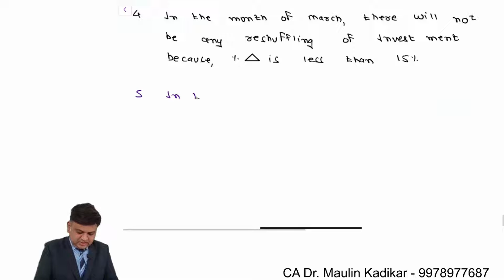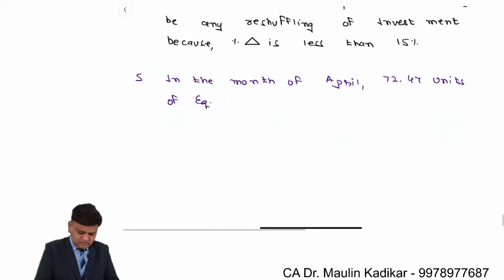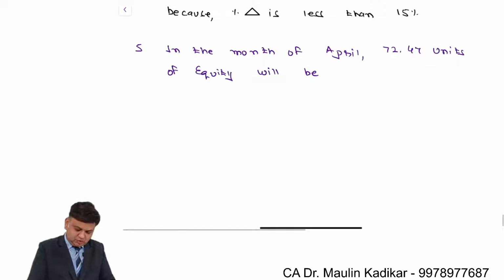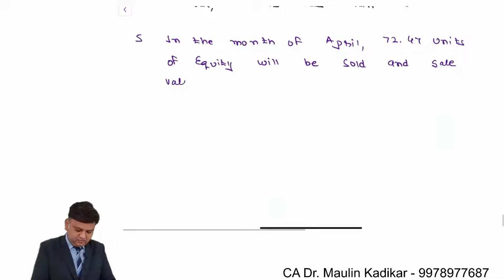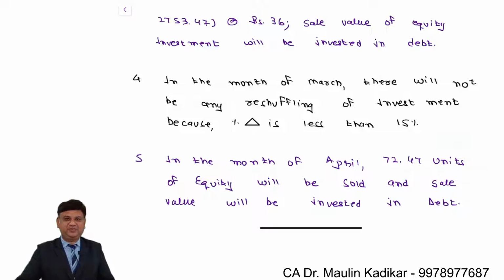In the month of April, 72.47 units of equity will be sold and sale value will be invested in debt. That is the way we are required to reshuffle the investment.